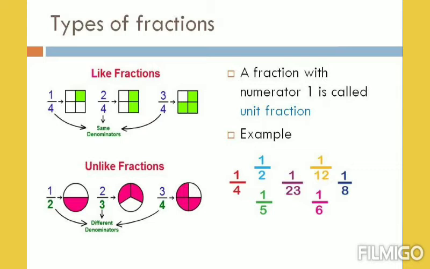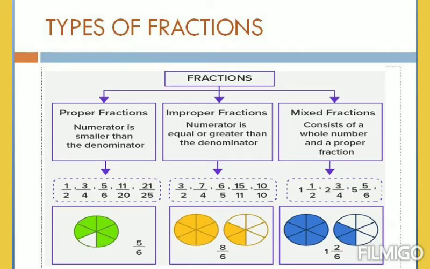If the fractions have the numerator 1, then the fractions are said to be unit fractions. For example, 1 by 10, 1 by 9, 1 by 12, 1 by 100. These are the first important types of fractions. Children, remember that same denominator is like fraction, otherwise unlike. Next, we are going to recall the classification of fractions. In this, we have 3 different classifications: one is proper fraction, second improper fraction, third mixed fractions.